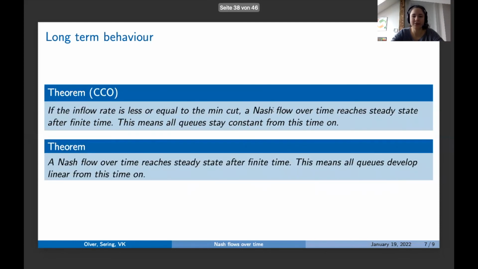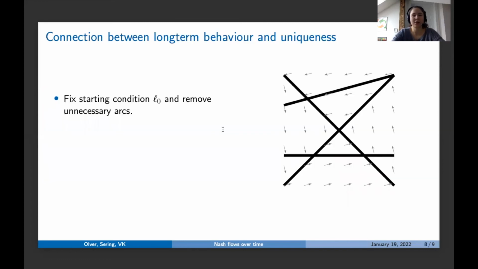And we completed this result now to show it for all networks. So now we can show a Nash flow over time reaches steady state after finite time. But of course, we cannot hope for this result anymore, that all Qs stay constant, but instead we can show that they develop in a linear way from the time when we reach steady state onwards. But I don't want to talk about these details now, but instead talk about the connection between long-term behavior and uniqueness. And to do so, let's try to show uniqueness in this point, in the point in the middle.